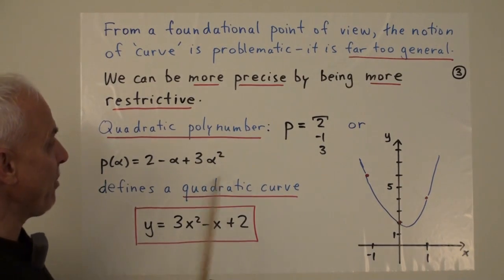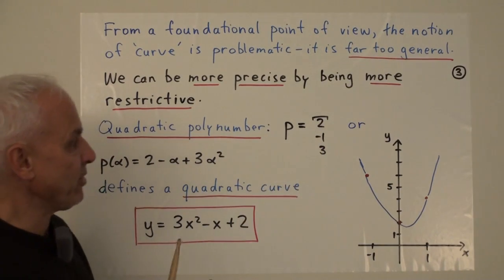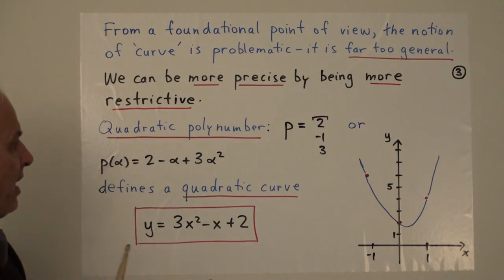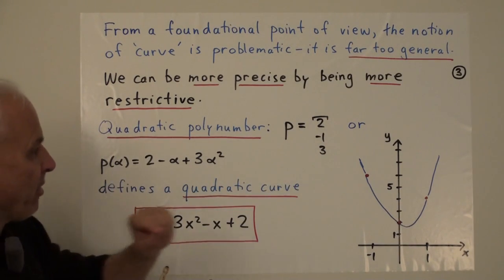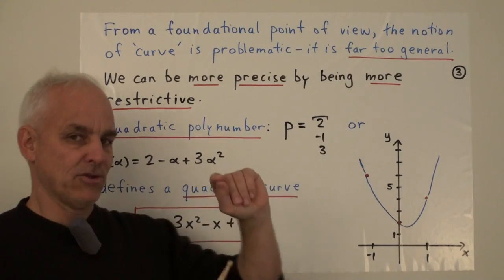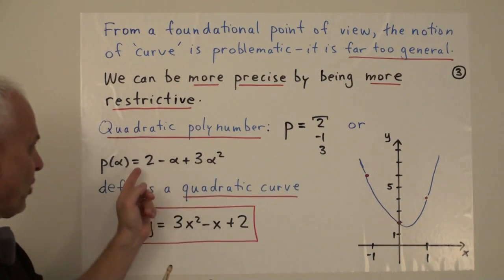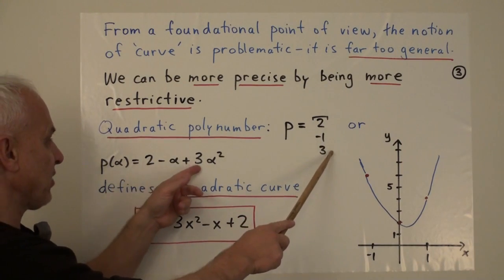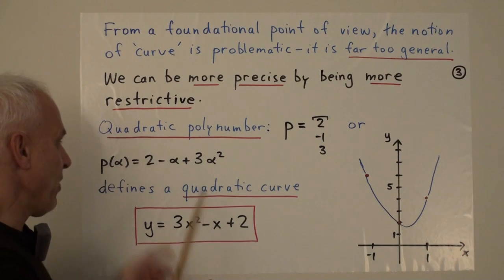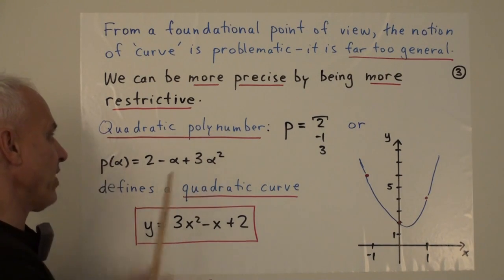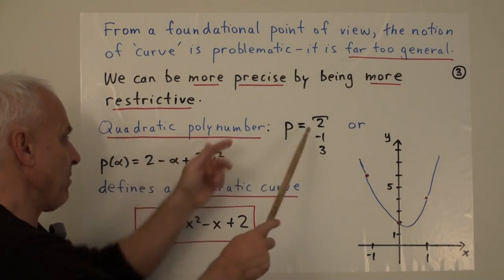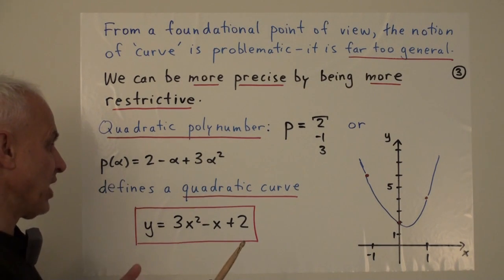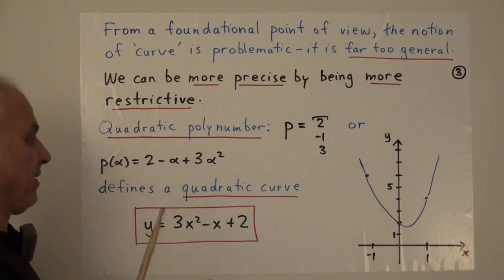You remember, a polynumber is a list of numbers like this kind of notation. There's a polynumber p. And it's a quadratic polynumber because there's only 3 entries to it. So it corresponds to a degree 2 expression, 2 minus alpha plus 3 alpha squared. And we can think of this as being the quadratic polynumber, just another way of writing the same thing. So associated to this, we can associate a curve by graphing this.